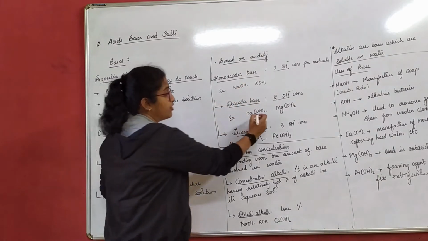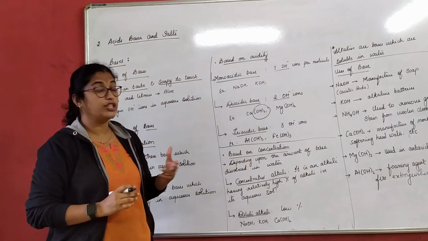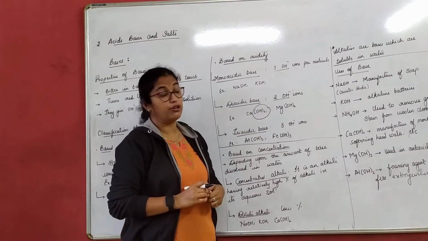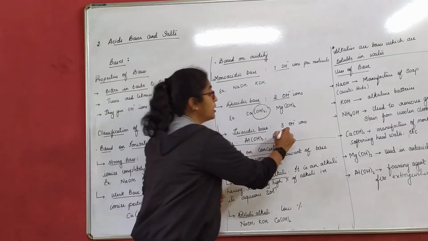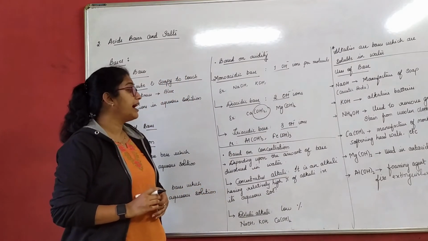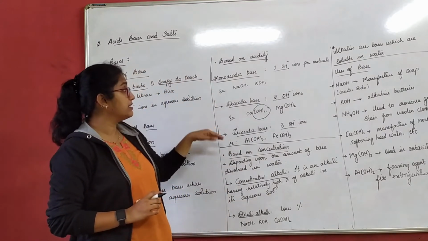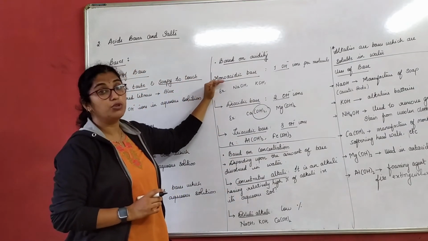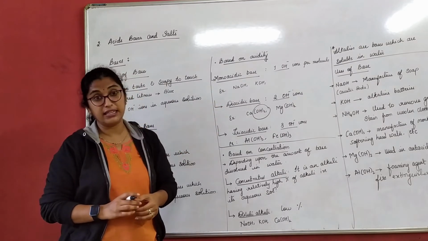Example, calcium hydroxide. You can see here it is furnishing 2 OH ions. Magnesium hydroxide. Similarly, a triacidic base can furnish 3 OH negative ions per molecule: aluminium hydroxide and iron hydroxide. So based on their acidity, we determine them as monoacidic, diacidic and triacidic bases.